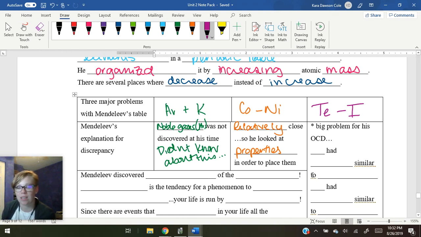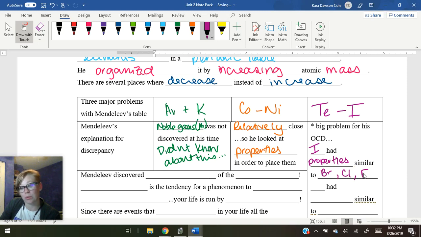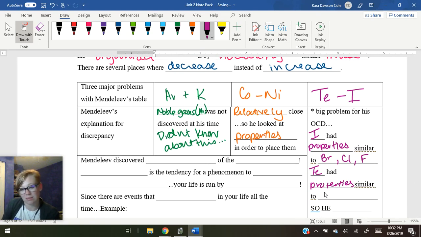He was really OCD. So what he found was that iodine had properties very similar to bromine, chlorine, and fluorine. And tellurium had properties similar to selenium, sulfur, and oxygen.